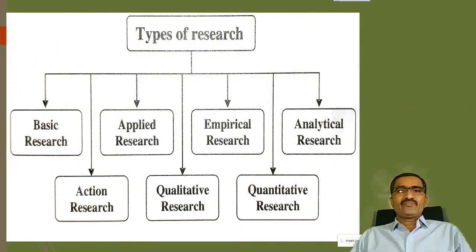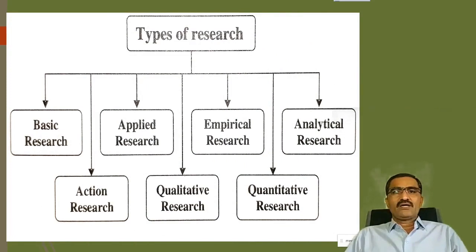Now here I found one page from a book where these types of research are mentioned. So here you can see some other concepts also related to research. First is basic research, second applied research, and third analytical research, which we have just discussed.